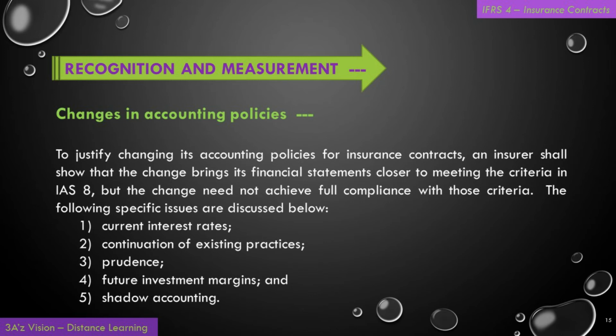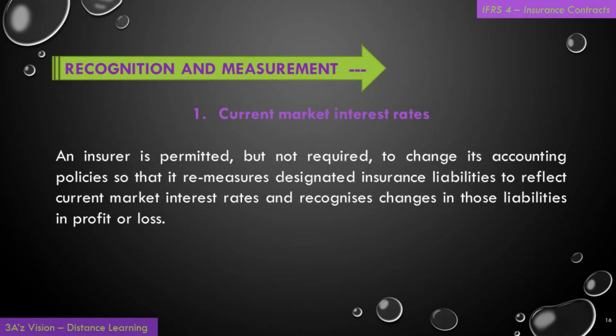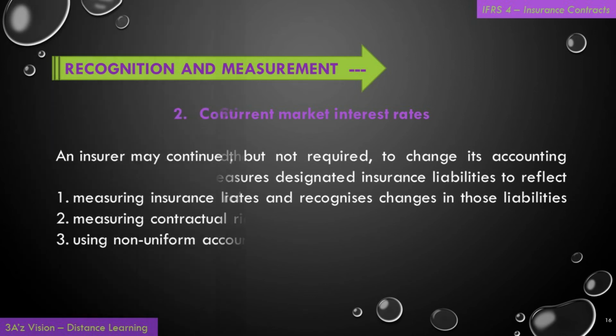The following specific issues are discussed below. Number 1, current interest rates. Number 2, continuation of existing practices. Number 3, prudence. Number 4, future investment margins. And number 5, shadow accounting. First of all, current market interest rates. An insurer is permitted but not required to change its accounting policies so that it remeasures designated insurance liabilities to reflect current market interest rates and recognizes changes in those liabilities in profit or loss.